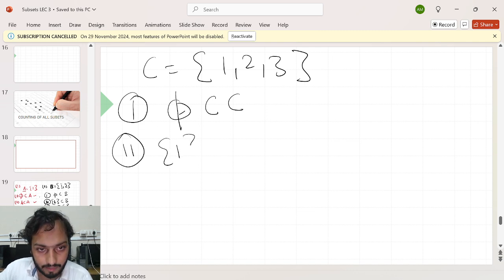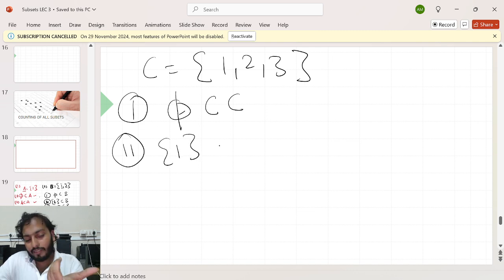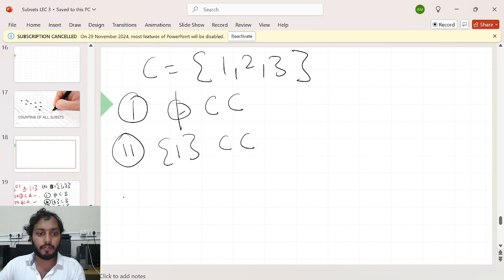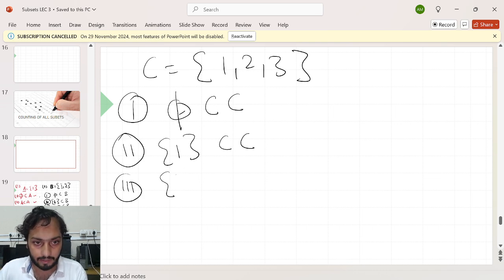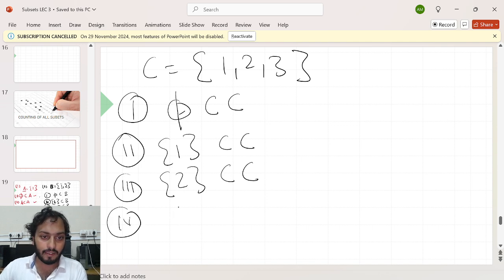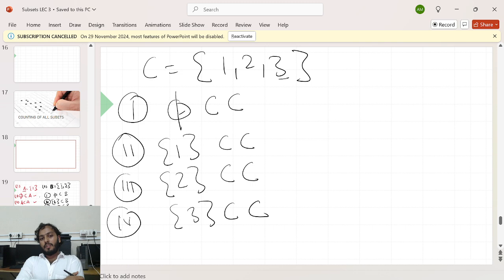Maybe you can say this is my set {1}, a set which contains only one, that is a subset of C. Or instead of 1, I can take the set which contains 2, that will also be a subset of C. Or I can say the set which contains 3, that will also be a subset of C. What do you say? Three subsets are possible which contain only one element, and they would be subsets of C.